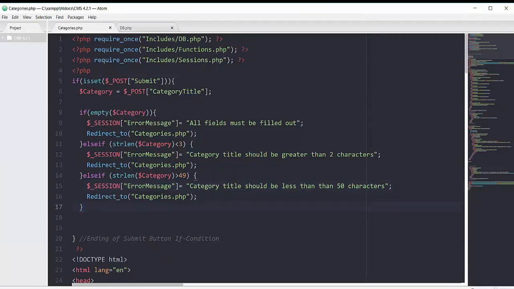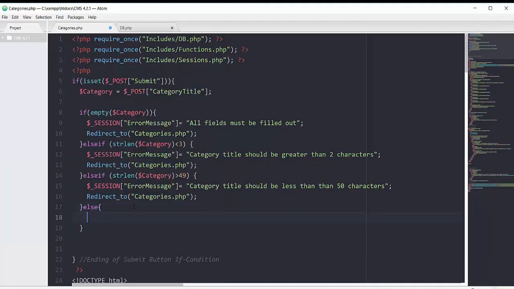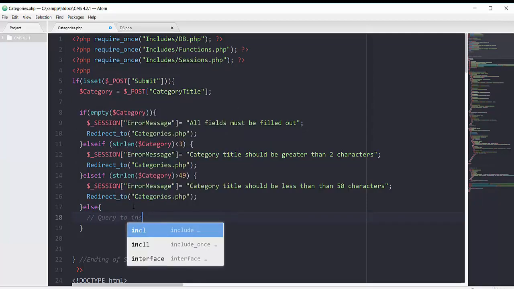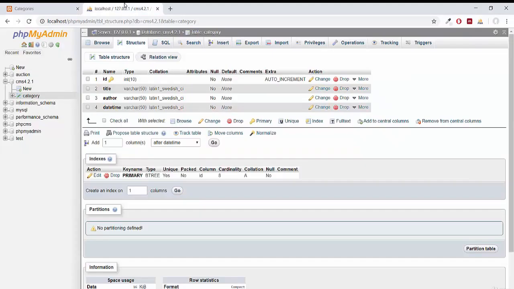So if we don't have any problem with these simple validations, if our category title is not empty, our string length is not less than 3, or greater than 49, we will finally have one else block that will have the query to insert our category title in our database. But if I can show you real quick, in this table we got author and date and time. We are getting the title out of this field, but what about the author?